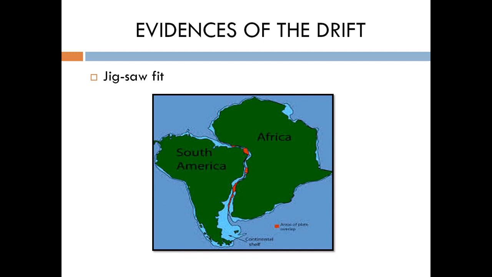So next slide, we see the evidences supporting his theory. He had given lots of evidences. So here we are going to study some evidences in support of continental drift. The first one we see on the whiteboard is the jigsaw fit, and this concept was given by Wegener.